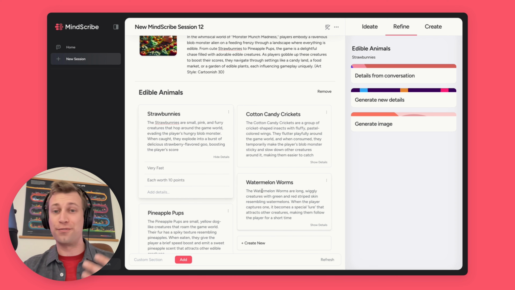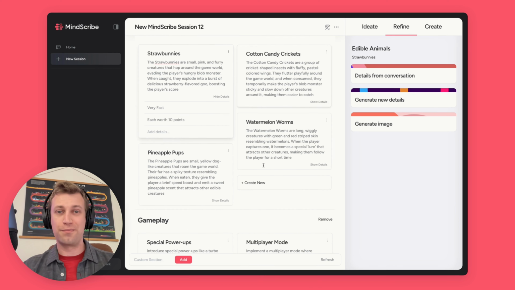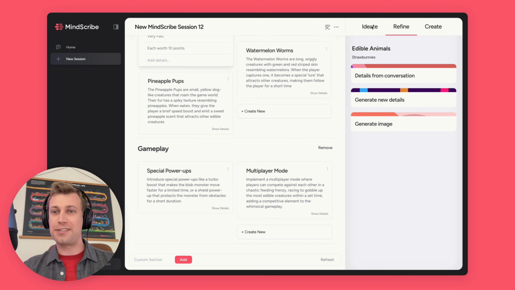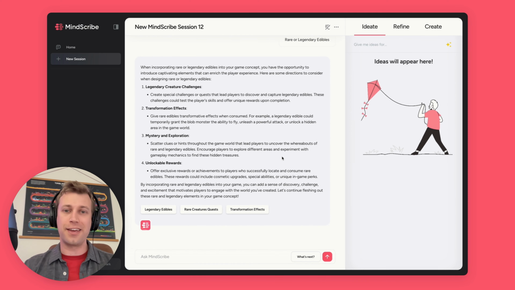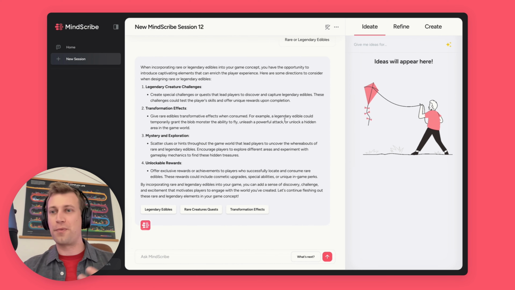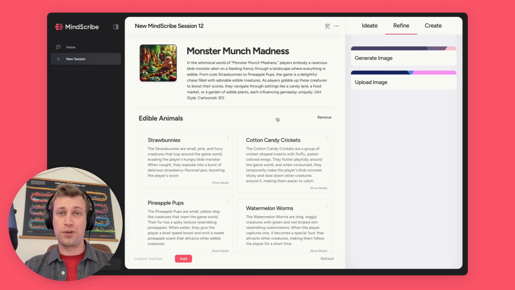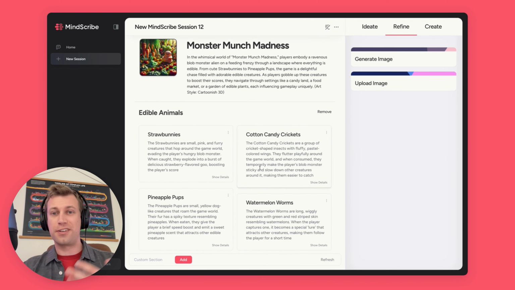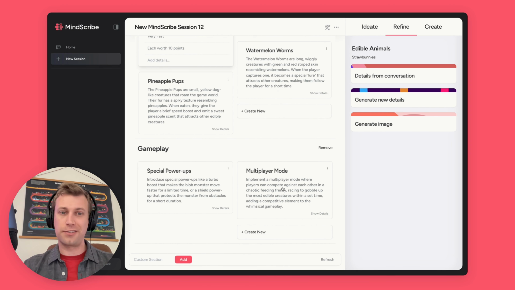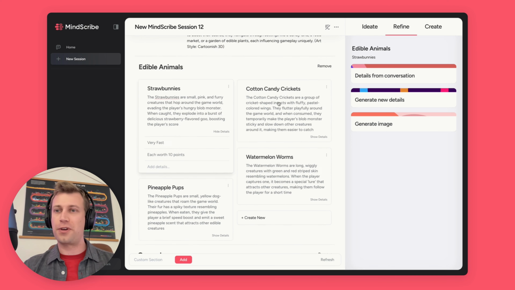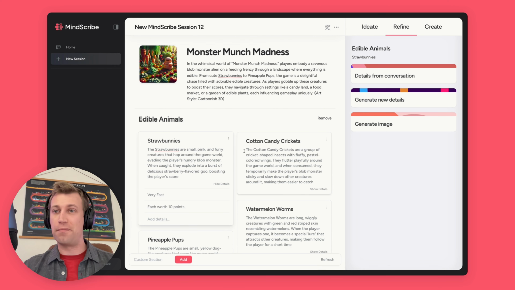It's a lot of fun choosing and building out your concept. What's great about this is now I can hop back into Ideate and continue to brainstorm. I can continue to get ideas and make my concept a lot more robust. And since this is my source of truth, it will be referenced and knowable throughout the product. This is looking pretty good, so I'm going to go ahead and move over to the Create tab.